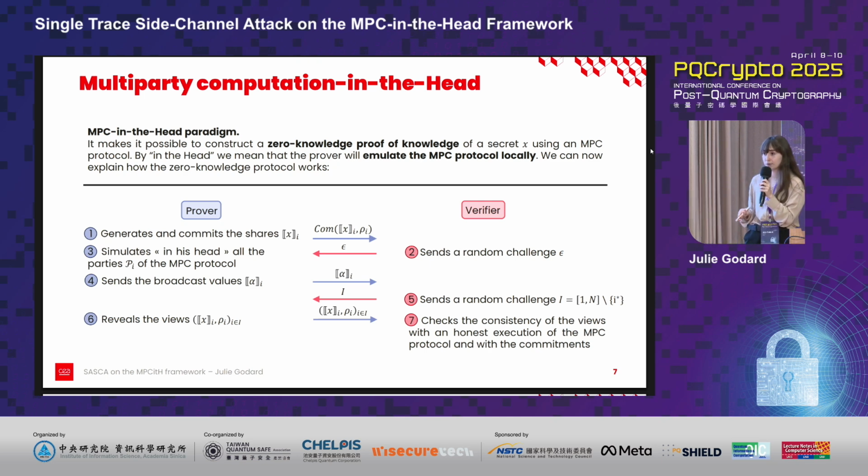The verifier can now construct his second challenge, which is a set of indexes denoted I, containing all the indexes except one. For all indexes in I, the prover will reveal his views, namely his share of x. The verifier can finish by running the MPC protocol with the values provided by the prover to check its honesty.